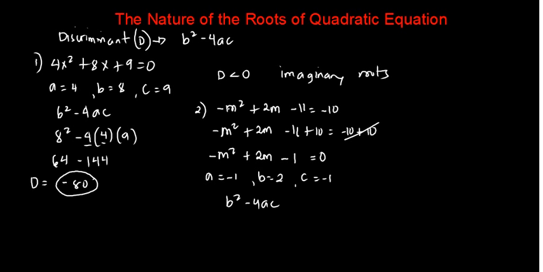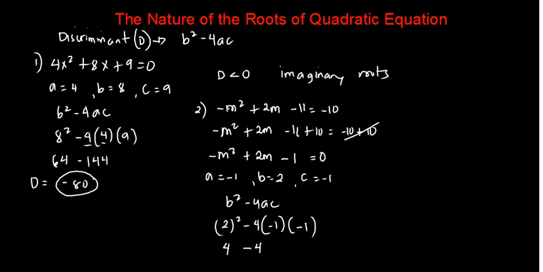So, we have b, which is 2, then squared minus 4 times a, which is negative 1, then c is also negative 1. So 2 raised to 2, or 2 times 2, is equal to 4. Then negative 4 times negative 1 is positive 4. Okay? And then positive 4 multiplied by negative 1 will become negative 4. And 4 minus 4 equals 0.